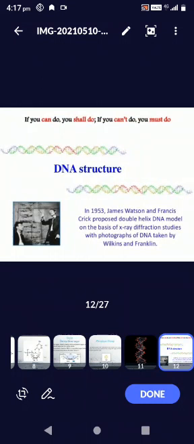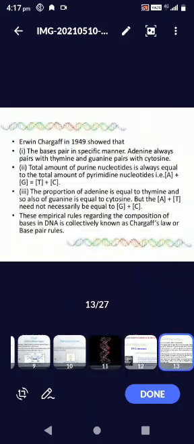DNA structure: in 1953 Watson and Crick proposed the double helix structure. Chargaff in 1949 showed that in DNA, bases pair in a specific manner. Adenine always pairs with thymine and guanine pairs with cytosine. Next, the total amount of purine nucleotides is always equal to the total amount of pyrimidine nucleotides. And next, adenine is equal to thymine and guanine is equal to cytosine.